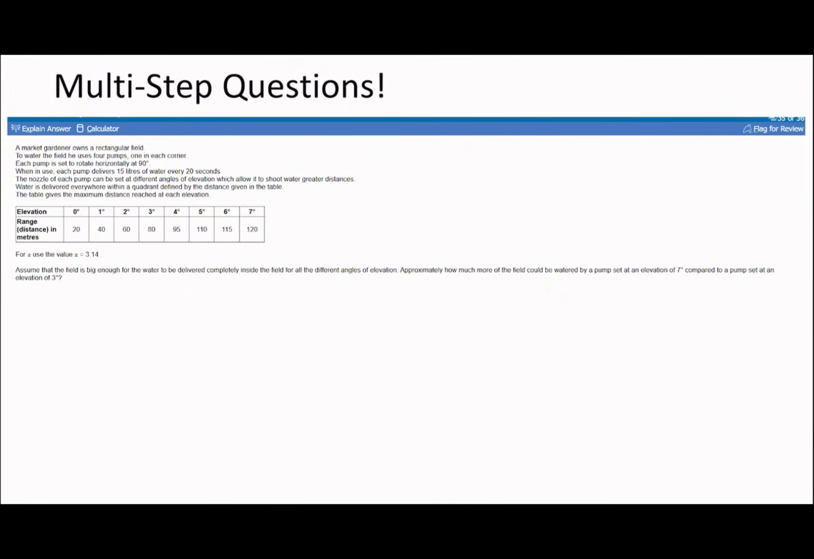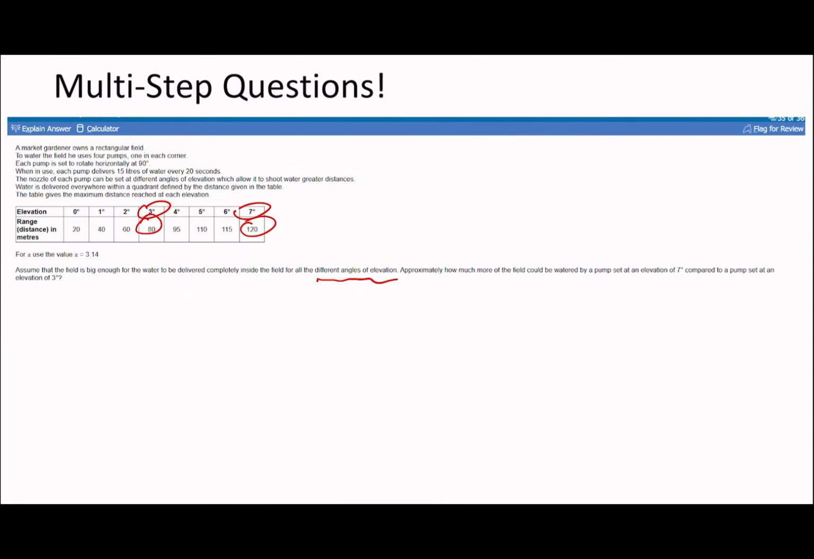Okay, great. So on to this question. This is actually the question that I had a little bit of trouble with. Let's have a look at this. Assume that the field is big enough for the water to be delivered completely inside a field for all different angles of elevation. Approximately how much more of the field could be watered by a pump set at an elevation of 7 degrees compared to a pump set at an elevation of 3 degrees?